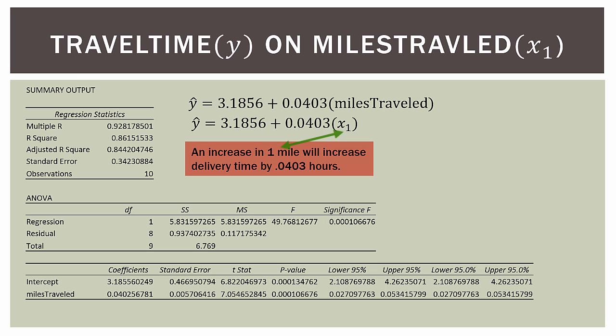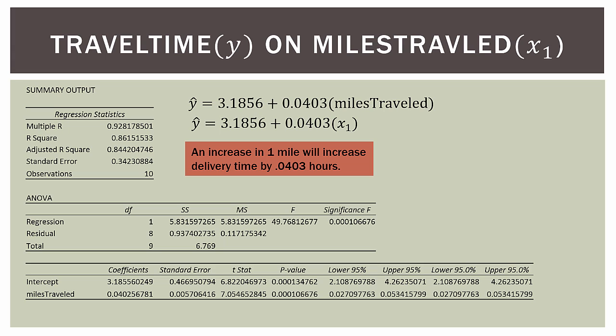So what does that mean? An increase in 1 mile, so miles traveled x1, so 1 mile, will increase delivery time by 0.0403 hours. And that's how we can interpret the coefficient in this simple regression.